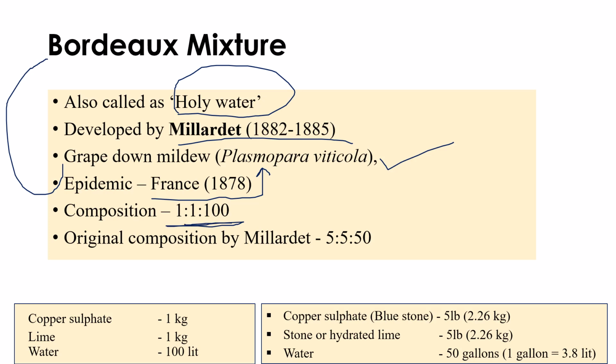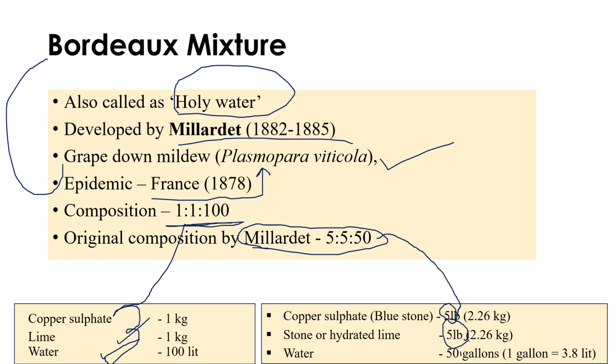What is this 1:1:100? Here, 1 kilogram of copper sulfate, 1 kilogram of hydrated lime, and 100 liters of water we can call Bordeaux mixture. Copper sulfate, lime, and 100 liters of water is Bordeaux mixture. But the original composition given by Millardet for Bordeaux mixture is 5:5:50, which means 5 lb of copper sulfate, 5 lb of hydrated lime, and 50 gallons of water. If you convert it the same way, it will come close to 1:1:100 only. For easy understanding, the formula was slightly changed to 1:1:100. But the original composition given by Millardet is 5:5:50, which means 5 lb.